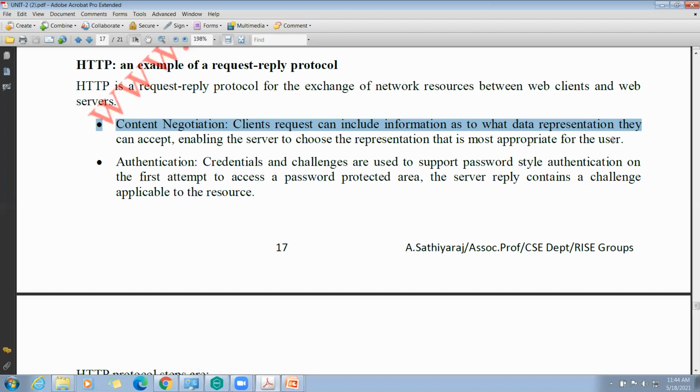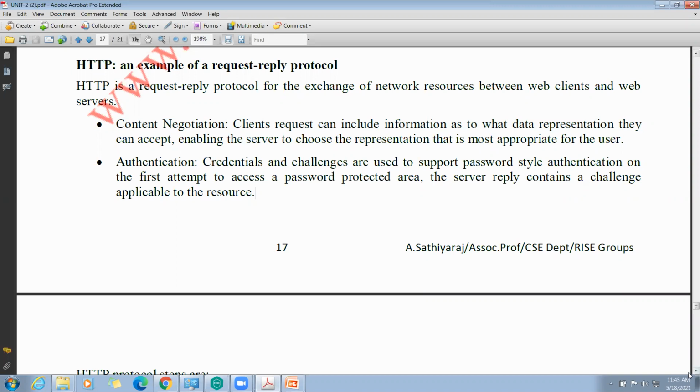This protocol will take us to the web server. To reach it, we need to give credentials; we are facing some password protected areas, and we have some challenges to use this.